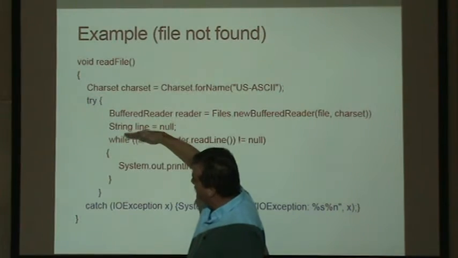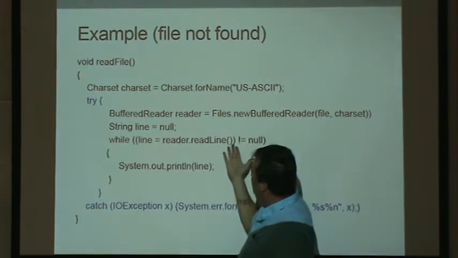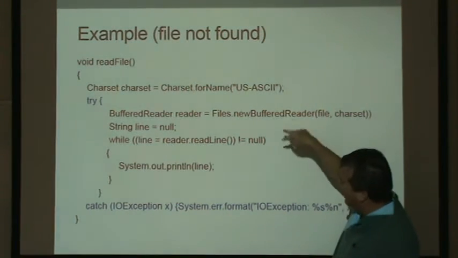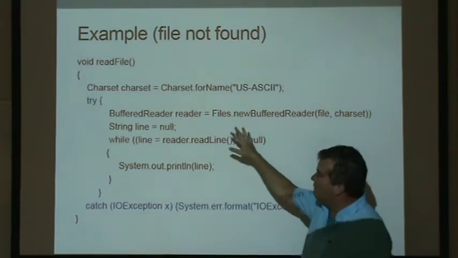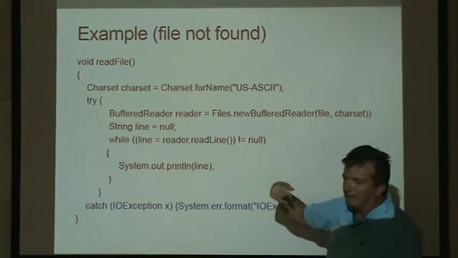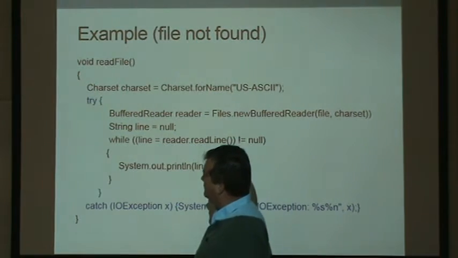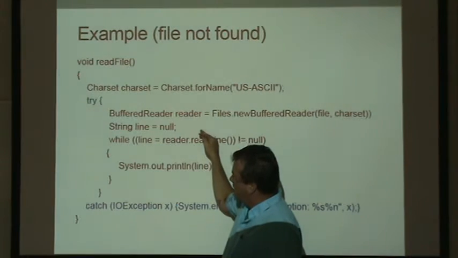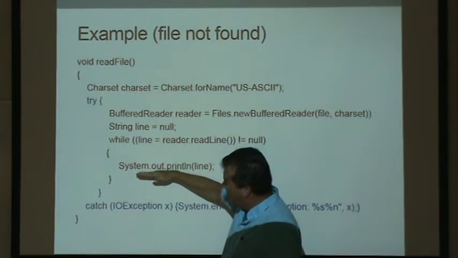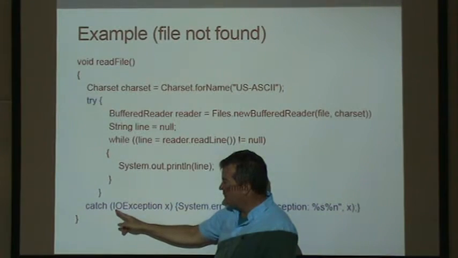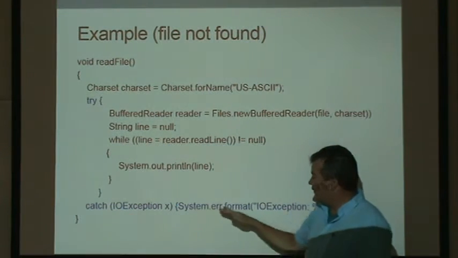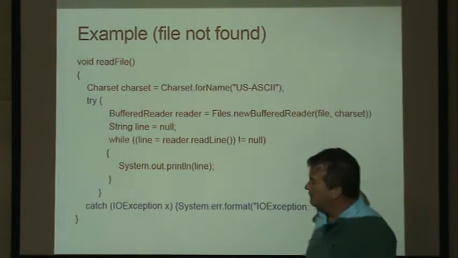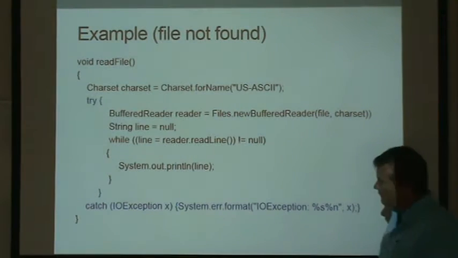So as this code is running, I anticipate that the file I'm looking for may not be there. Maybe I'm just making it a variable now to show that the compiler couldn't even see the name at compile time to know if it's there or not. So I may not be able to open the file, but I'd like the code to run. And then if I hit a problem where the file's not open, I want to have my own code to handle that issue. I can do whatever I want to do with it.